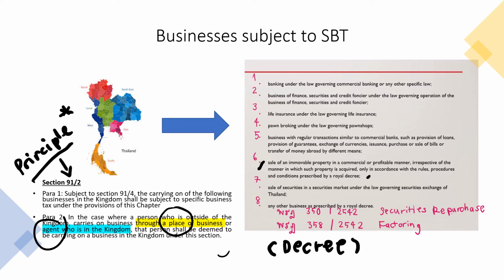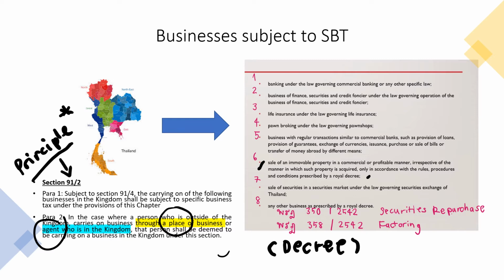For example, some businesses are not qualified as banks, but they can provide some types of business such as money exchange, or issuance, purchase or sale of bills, or transfer of money abroad, like Western Union. This is the fifth category. The sixth category is the sale of immovable property in a commercial or profitable manner. This is still related to the real estate industry or real estate business.